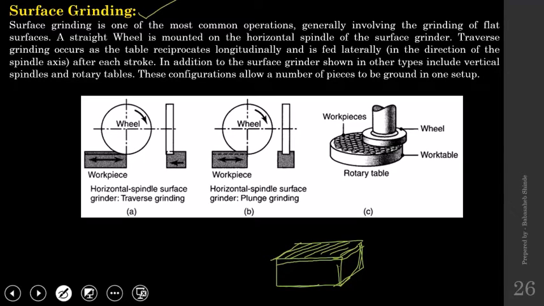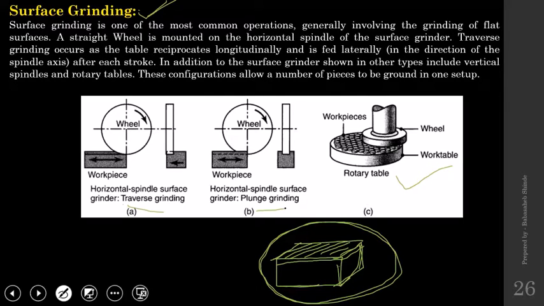Or even if there are multiple workpieces like this one, we'll talk about that later. So where you want to have a flat surface on the workpiece surface, this process of getting a flat surface is nothing but surface grinding. Now surface grinding has two types, the traverse grinding and plunge grinding.